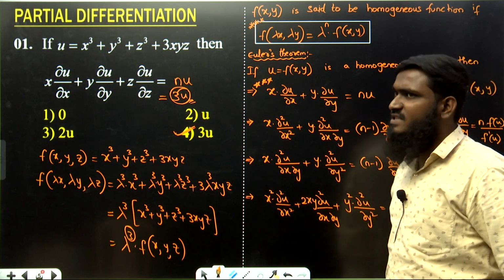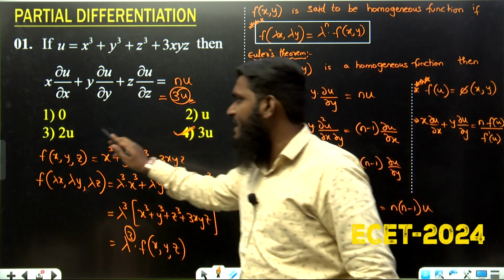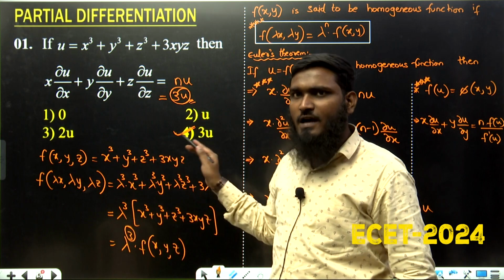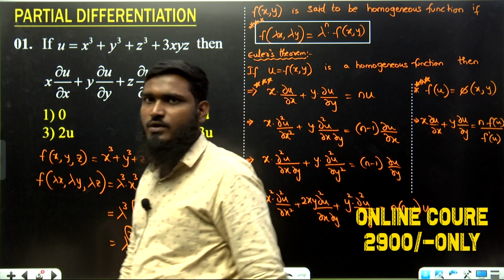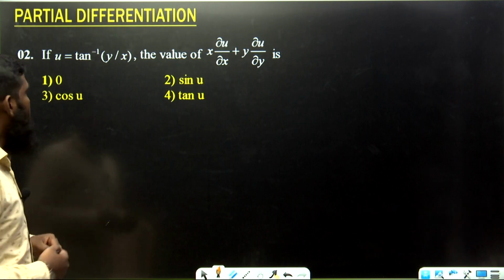For this first question, explaining all this part took so much time, but for the remaining questions, directly we have to substitute the x value as lambda x and the y value as lambda y. After that we have to find out the n value, and that n value we have to substitute in the question. That's it. Okay. Now let us see the next question over here.